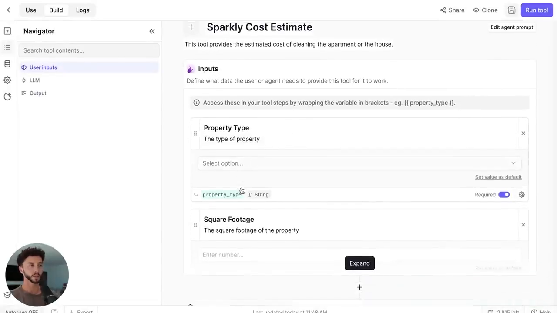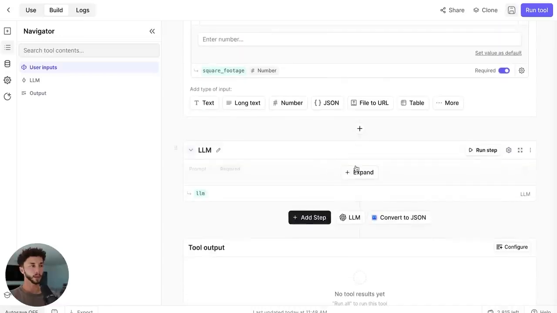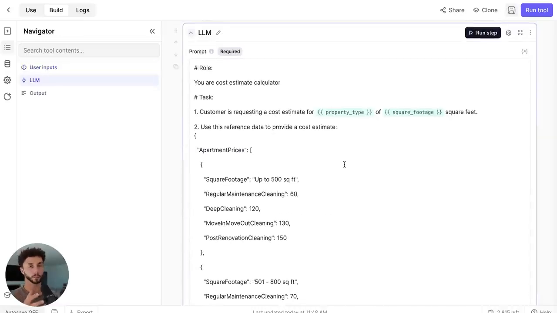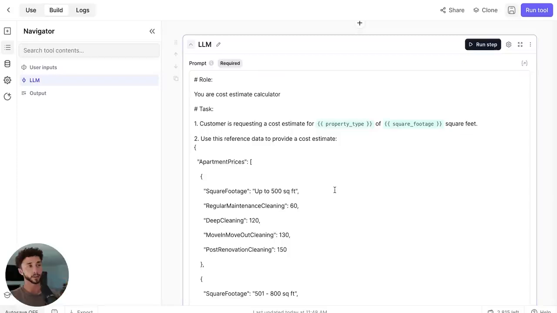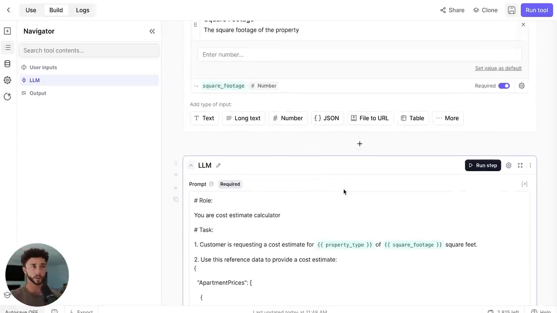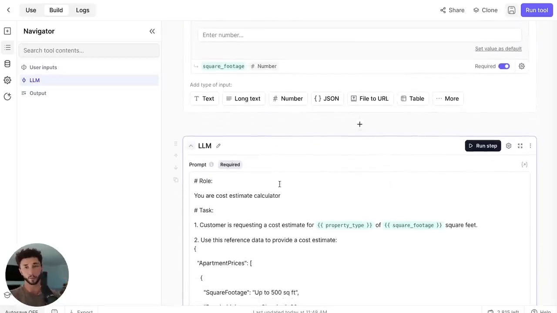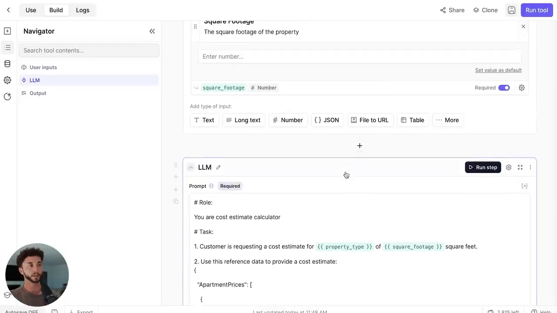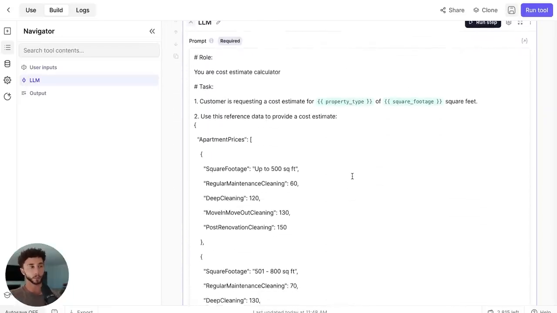And now this thing is going to be taking in a property type and the size in square feet. And then we have a basic LLM step here. This is a really, really simple one. Like I said earlier in this video, building really powerful and advanced functionality does take a lot longer, and if I was to do things that weren't just a very basic LLM step like this, it would take a lot longer with different platforms you have to sign up for. The idea is to teach you how these things can connect. Once you know how to connect VoiceFlow to relevance through an API call, you can come in here and throw whatever the hell you want in and make it as advanced as you want. But in this case, we literally could have done this in VoiceFlow, if I'm being fully honest. But the idea of being able to access an external tool via an API is really the skill that I'm trying to teach you here.